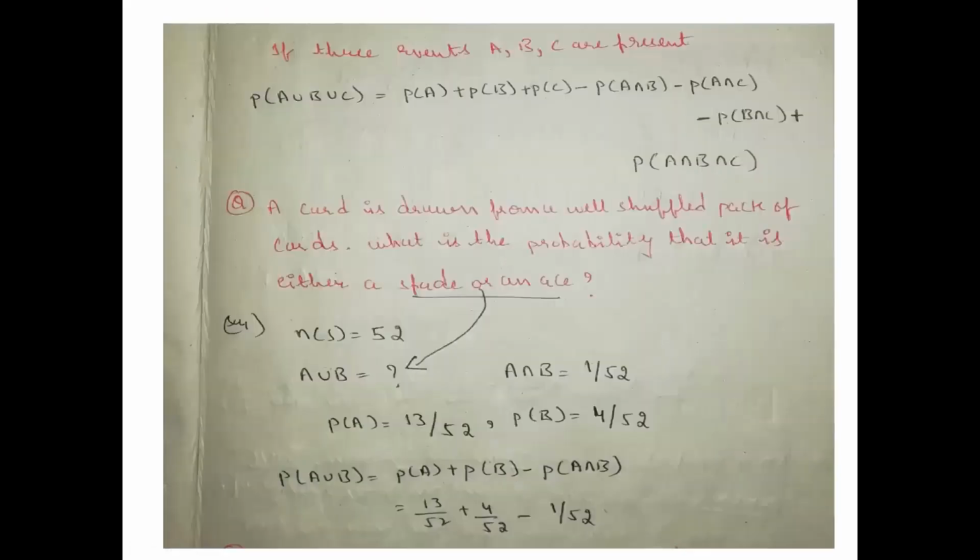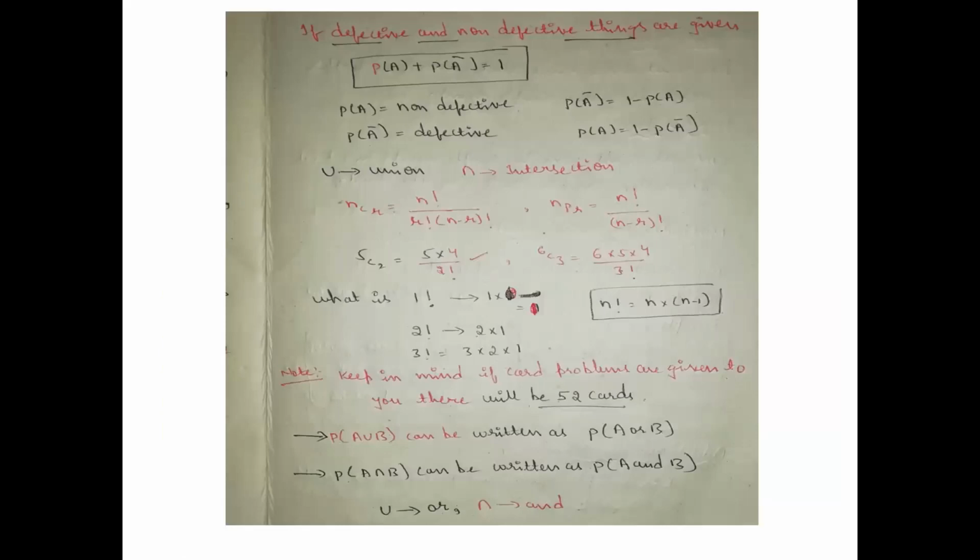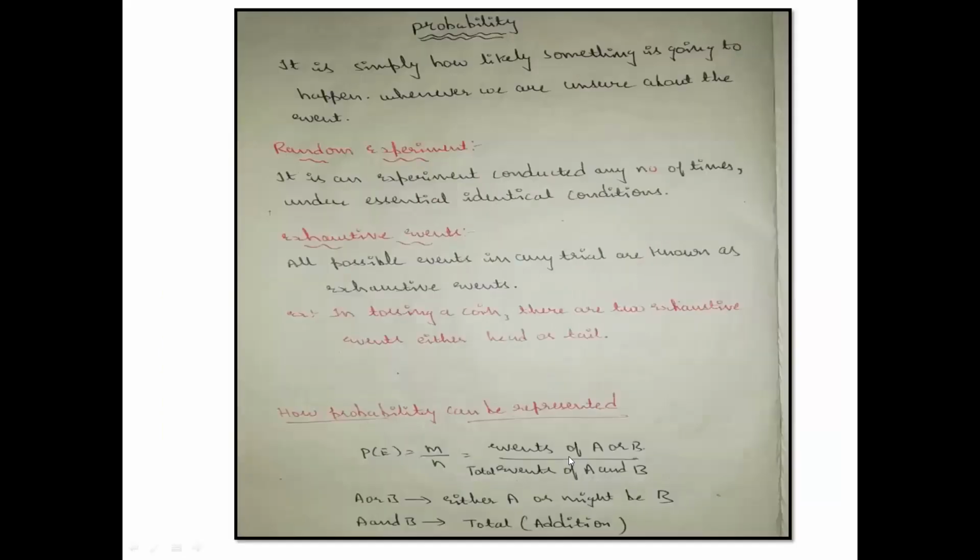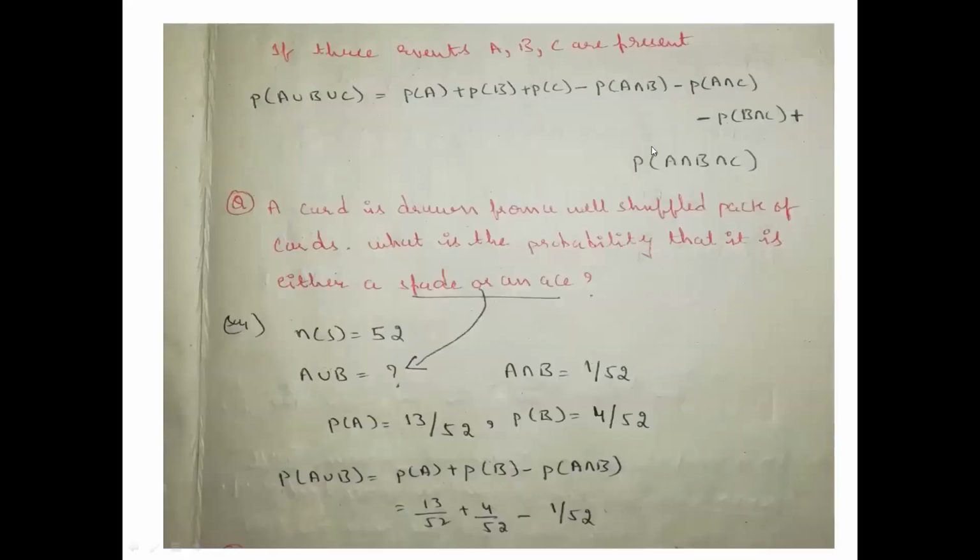Okay. See, till now we have seen only a few events, right? Here we have gone with only A or B or C, and previously also I have explained that if it is A, B or C, one event is to be taken in the numerator place, and in the denominator it has to be taken as A plus B plus C, right? In a similar way, now we'll take an example of A, B and C. If 3 events are given, how would the formula be? This is the fixed formula for 3 events.